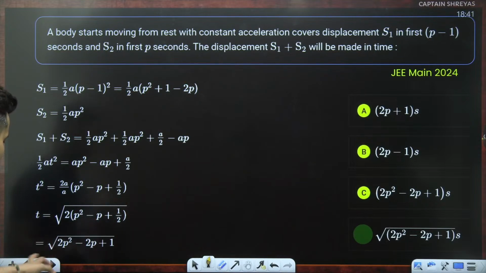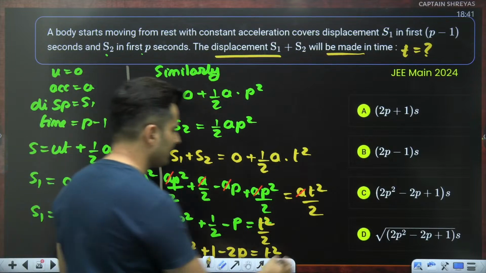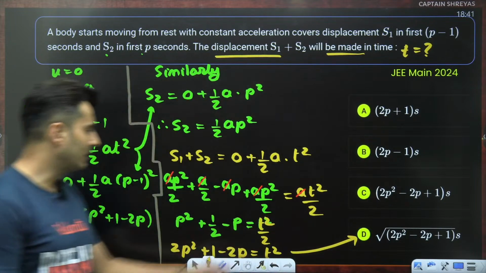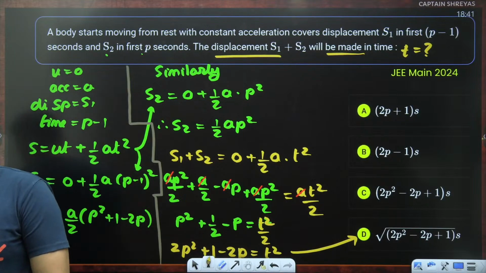That's it. I think answer D will match. Answer D will match. Perfect. That is the answer. 2P square minus 2P plus 1. It's exactly the same thing. You just take the root, you will get the answer. Is that right? Understood? How do we solve this question? Yes, answer D.